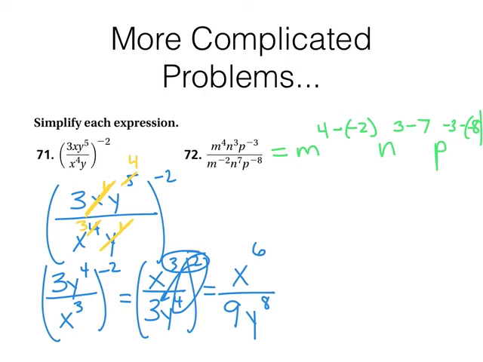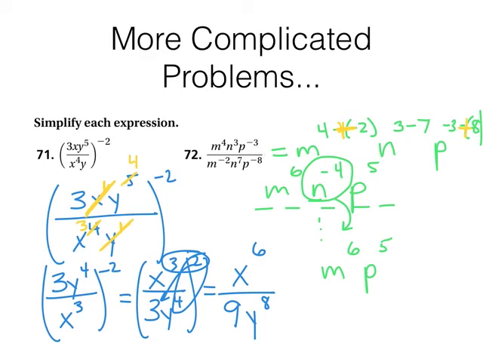Excuse that straight line parentheses at the very edge of the iPad. It doesn't want to let me draw a curve. So that's m to the, well, that's going to become 4 plus 2, so m to the 6th. 3 minus 7 is going to give me negative 4, so n to the negative 4. And then here, because minus negative is really plus, negative 3 plus 8 is going to give me p to the 5th power. Then remember, you've got an invisible fraction here with a 1 underneath. Take the part of the fraction that has a negative exponent and switch it. M to the 6th, p to the 5th, over n to the 4th power.